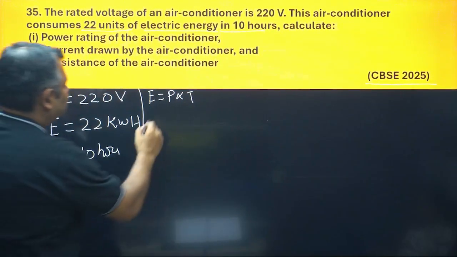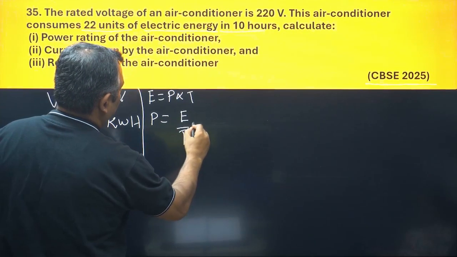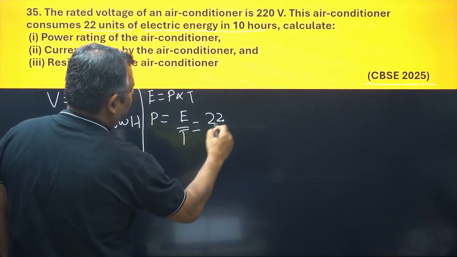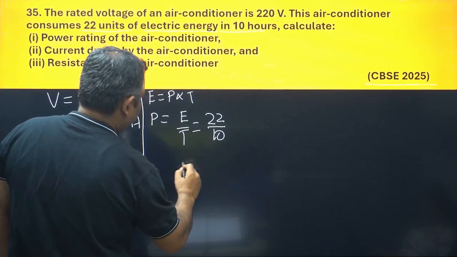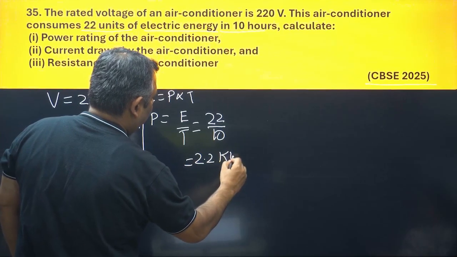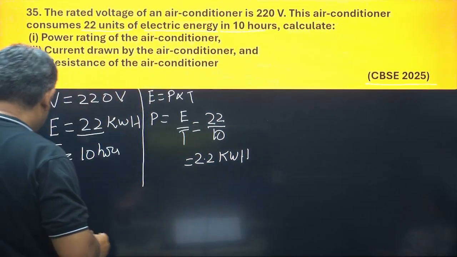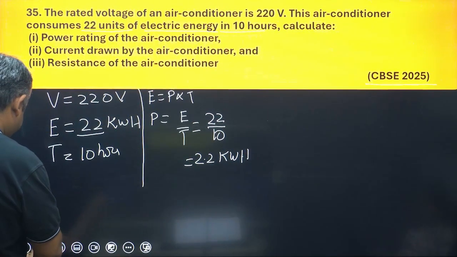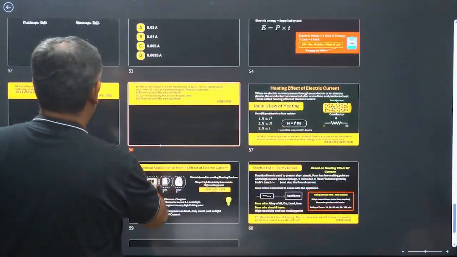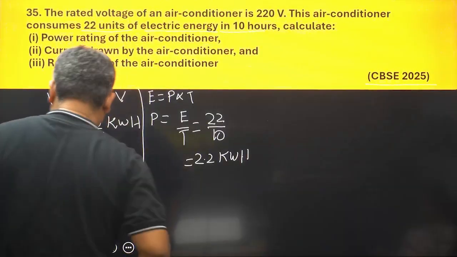So P would be equal to E upon T. What is E here? E is 22 kilowatt hour. 22 upon time is 10. So this is equal to 2.2 kilowatt. Sorry, it is kilowatt, not kilowatt hour. It is only kilowatt. Oops. Sorry guys, sometimes this keeps on happening. Where's the question? Yeah, here's the question.